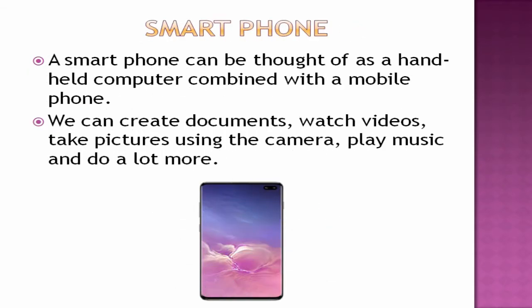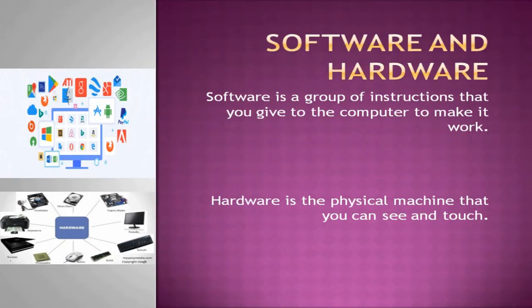Next comes smartphones. It can be thought of as a handheld computer. We can say a smartphone is a handheld computer combined with a mobile phone. It does mobile phone work and also more work like creating documents, watching videos, taking pictures using the camera, playing music and a lot more. Nowadays we are using the internet, we are doing everything on the internet using the smartphone itself, right? So now you all understood the different types of computers.